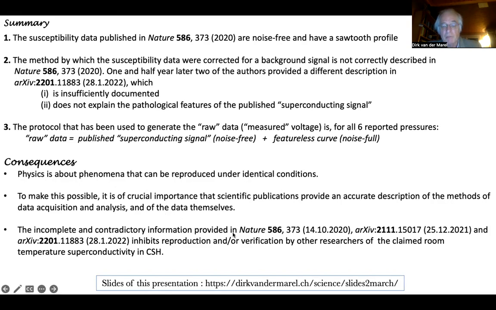This Nature paper has been retracted, by the way, but a proper explanation of all this stuff has never been given, and that's a very, very unfortunate situation, which is extremely damaging to the field of physics, and in particular to the field of superconductivity and high pressure research.